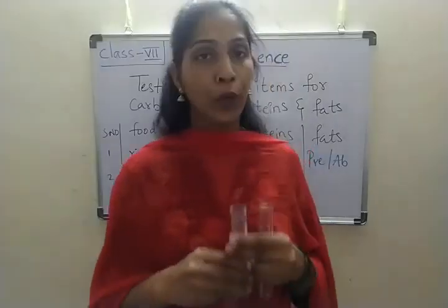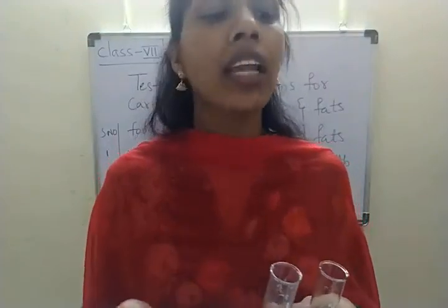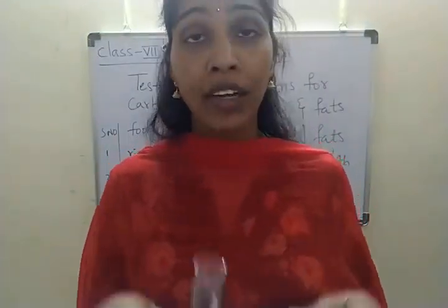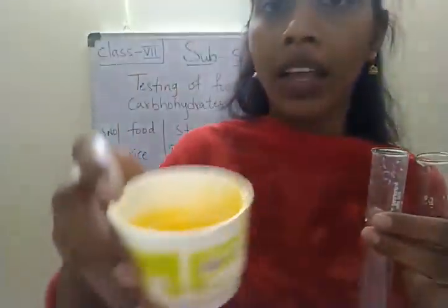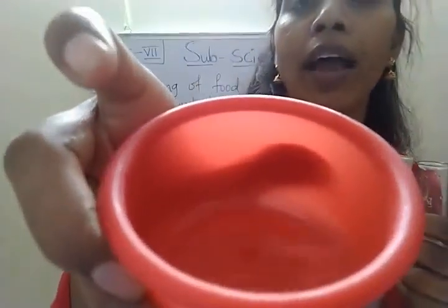Next, for protein. Now tell me, children, what is our aim? To test the presence of protein in the food sample. Material required: we need test tubes, and egg, copper sulfate solution and sodium hydroxide.